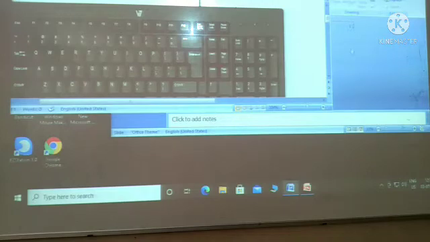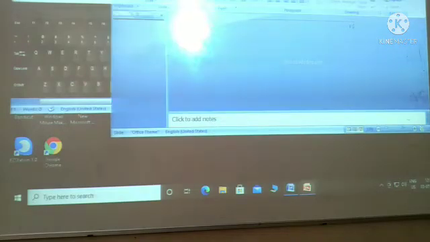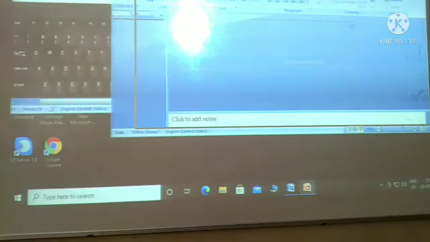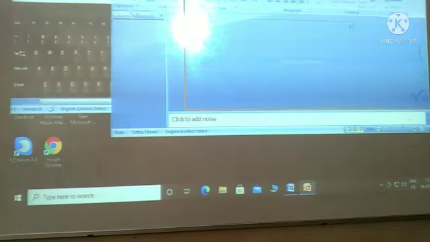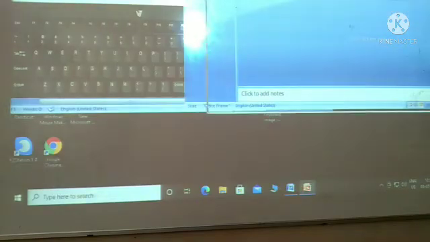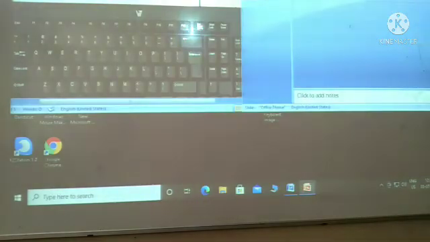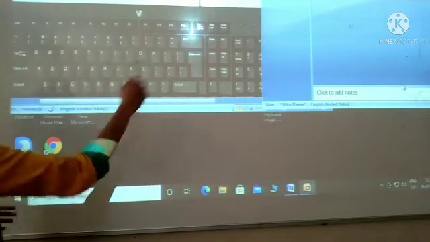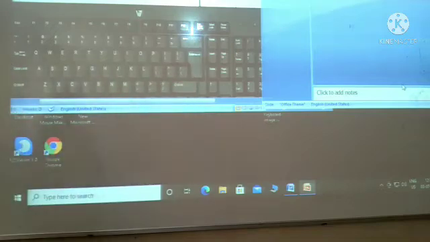The same thing we can do with another program. So again see, a black box comes, place the program on the corner of the screen. अब ये भी अपनी हाफ साइज में चला जाएगा. So now we can work on both of the programs simultaneously, that is, we can work on both the programs together. एक साथ हम दोनों पर वर्क कर सकते हैं. So this is Aero Snap feature of Windows 10.